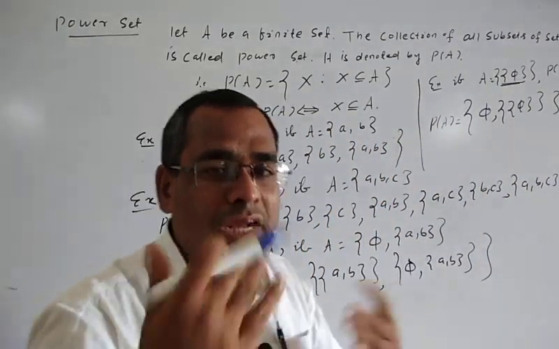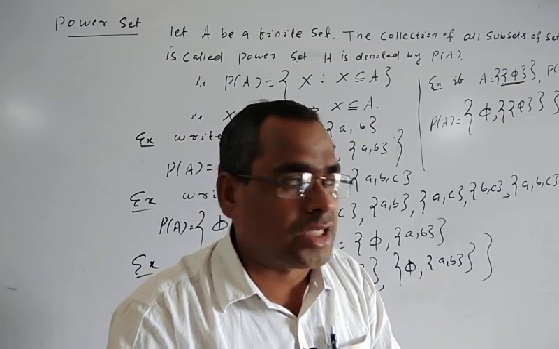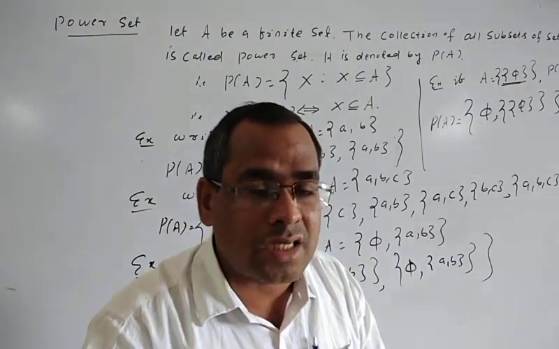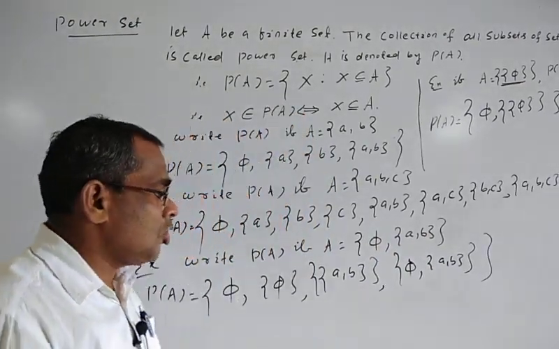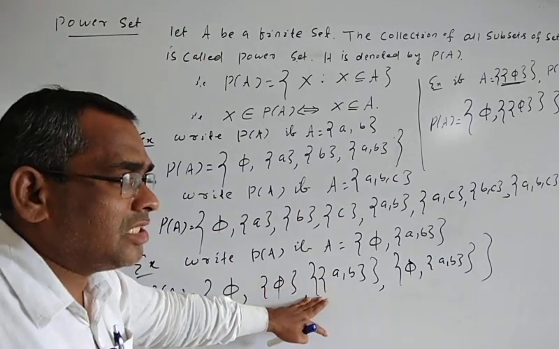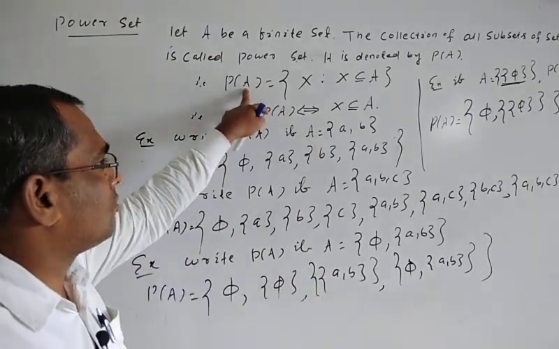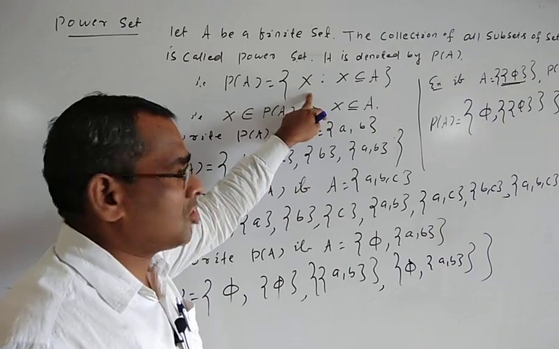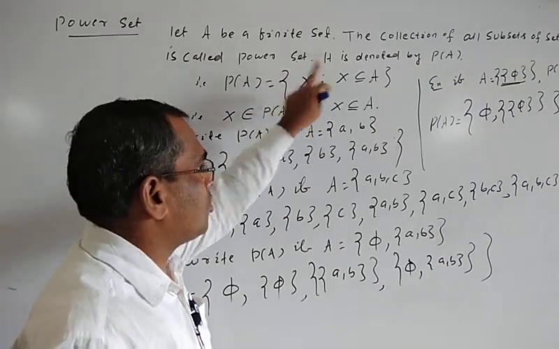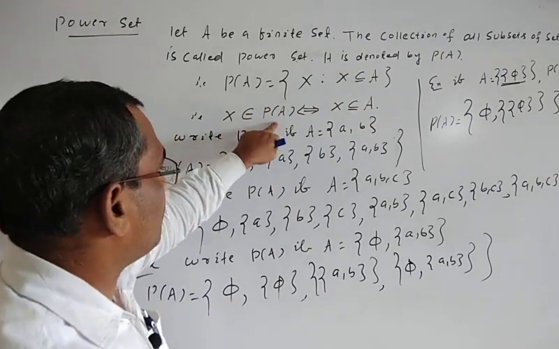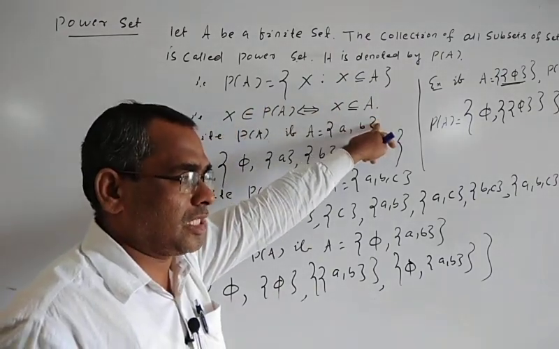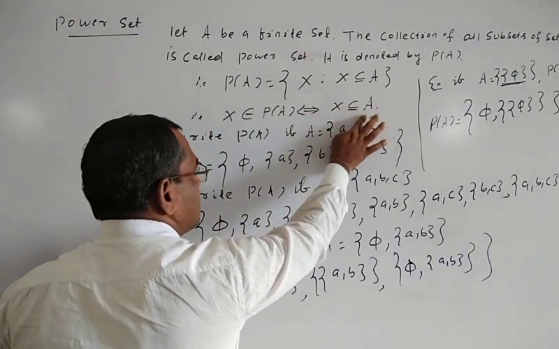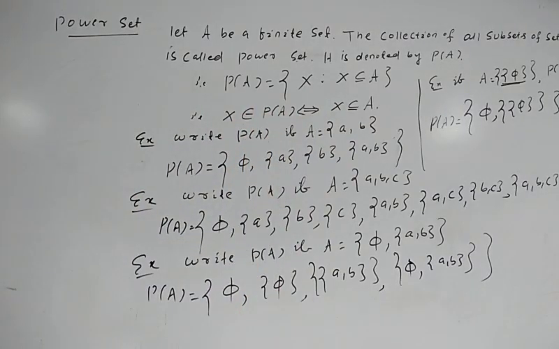Do you understand how to write the power set? First you create all the subsets, then taking all the subsets you make a set, and that set is known as the power set. So each element of the power set is a set, and that set must be a subset of the given set. So P of A is equal to the set of all sets X such that X must be a subset of A. X belongs to P of A means X must be a subset of A.